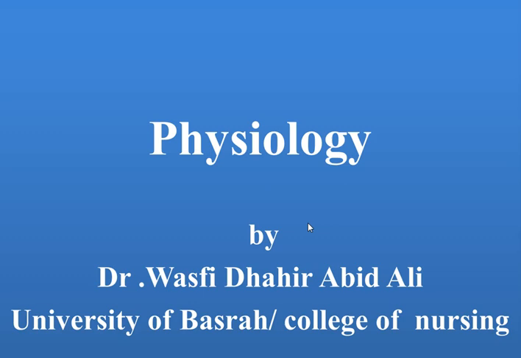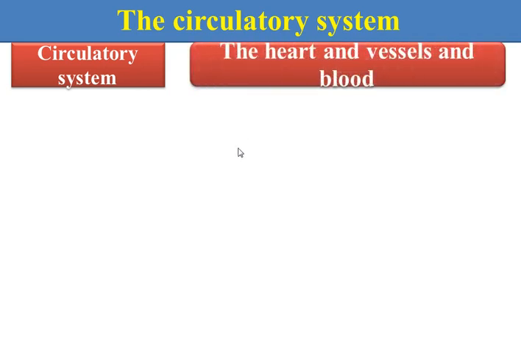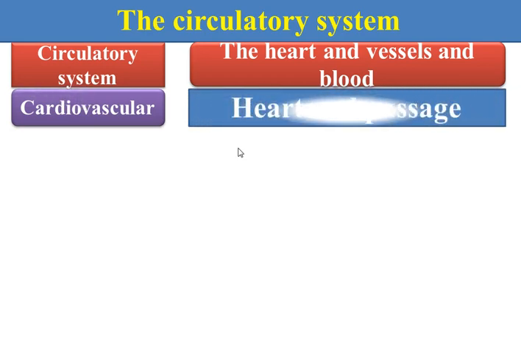Today I will speak about the circulatory system, and this system is very important, a noble system. The term circulatory system means the heart and the blood vessels as well as blood, while the cardiovascular system includes the heart and the passages, arteries or veins.